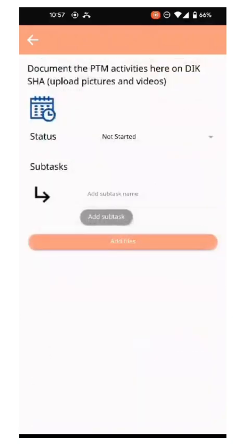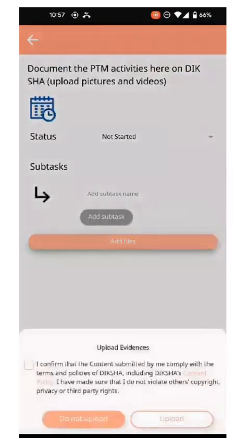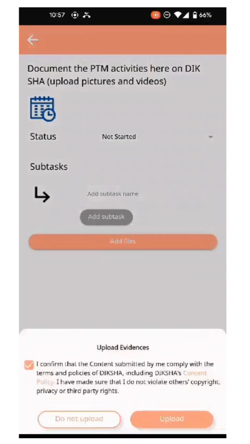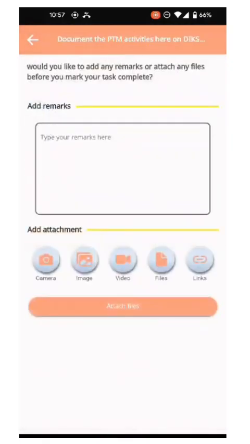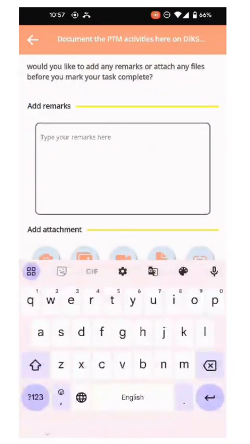To upload, you click on the task, then you click on add files. Here you will get a consent form saying that you're consenting and giving permission to upload your pictures. Once you do that, it will give you an option to add remarks. You can add details about what this picture is representing.